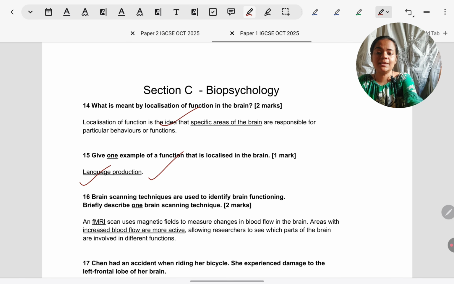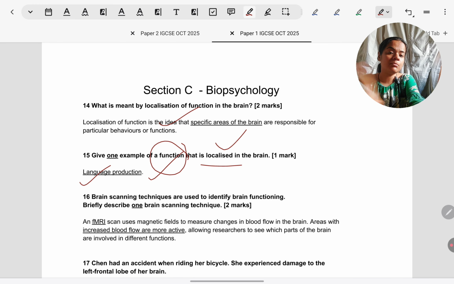Some students make a mistake. They've said give an example of a function that is localized. Students will give the name of the brain part instead of giving the function. They're asking for the function, meaning the behavior or mental process. So don't write Broca's area, don't write frontal lobe, don't write Wernicke's area. Those are the brain parts. Those are not the functions. Which are the functions corresponding to those brain parts? You have to write that.